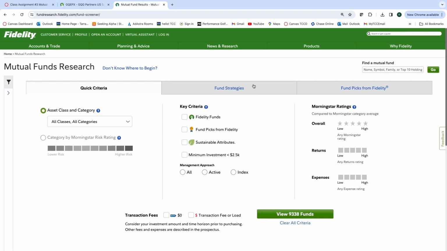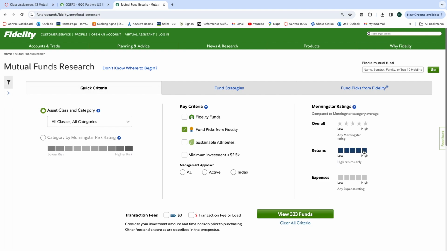And here we go. We want to look at 5. Let's look at all assets. All right, that's what we're looking at. We're going to look at the fund picks from Fidelity, and we're going to look for high returns. That's going to give us about 62 funds. If we just left that open, as you saw, there were 333.